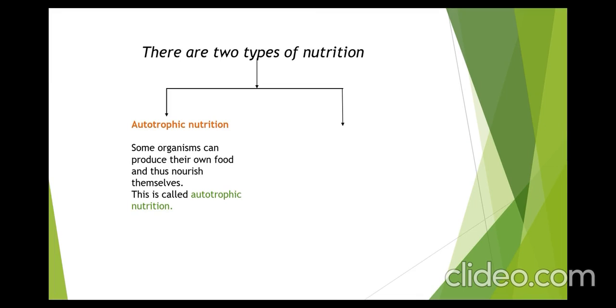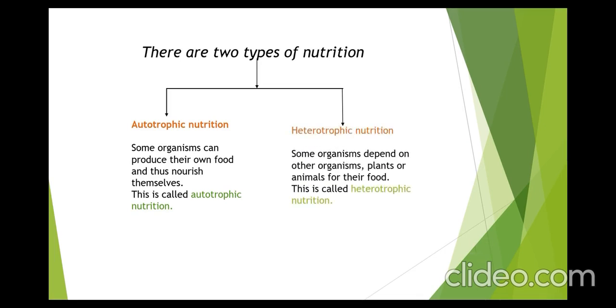Now students, you have to remember that there are two types of nutrition. First one is autotrophic nutrition. Some organisms can produce their own food and thus nourish themselves. This is called autotrophic nutrition. We will see the example later. Second type of nutrition is heterotrophic nutrition. Some organisms depend on other organisms, plants or animals, for their food. This is called heterotrophic nutrition.